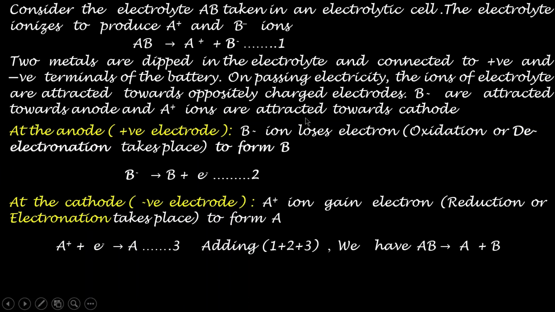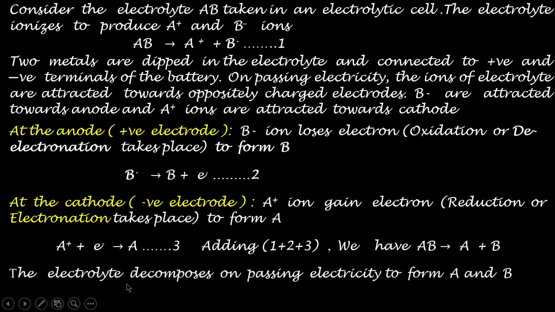That is why we call this the phenomenon of electrolysis. So electrolysis is nothing but the process of decomposition of an electrolyte by passing electricity. Here you have seen that AB is decomposing into A and B when electricity is passed through the AB.